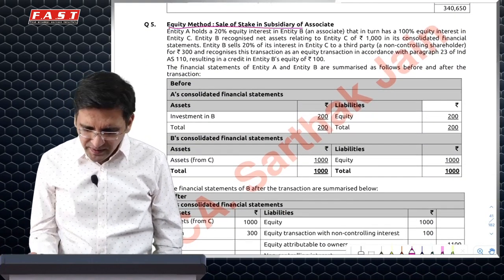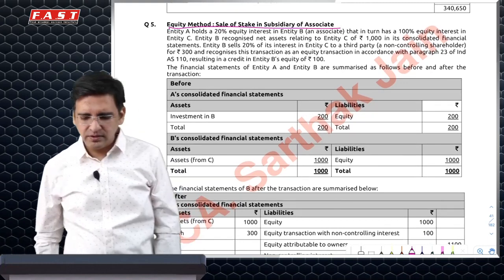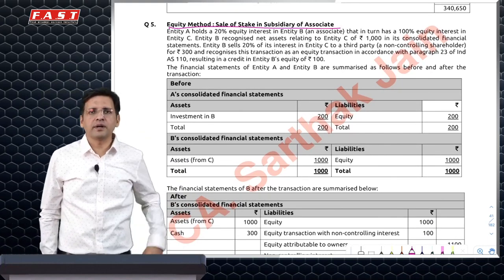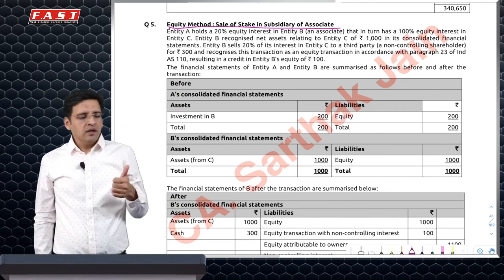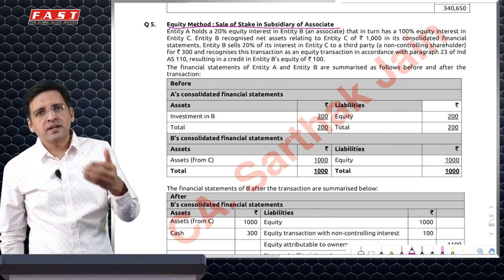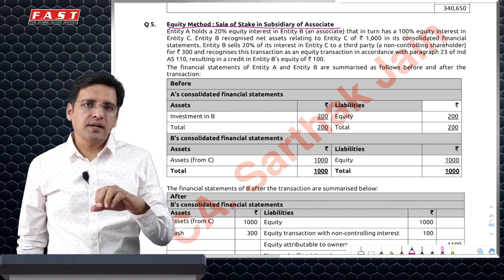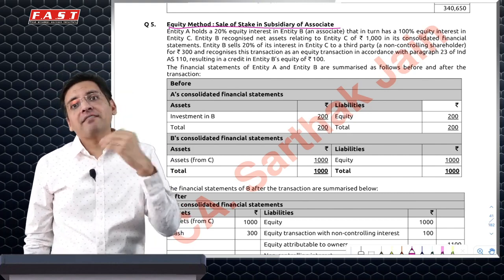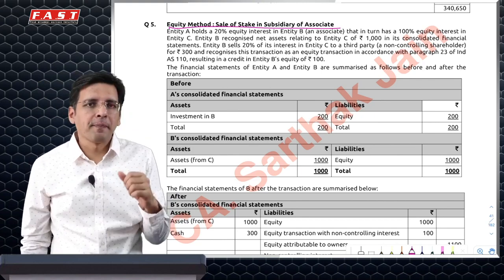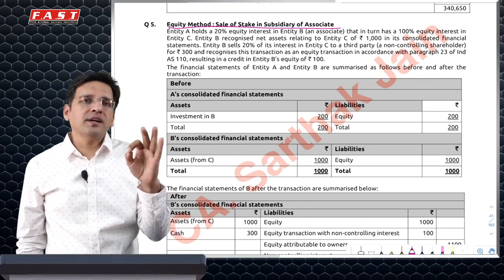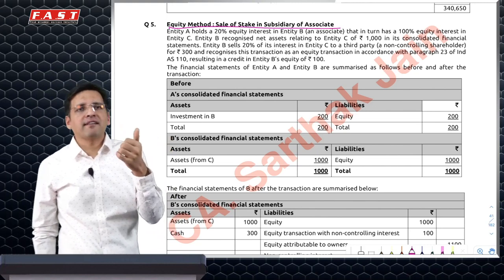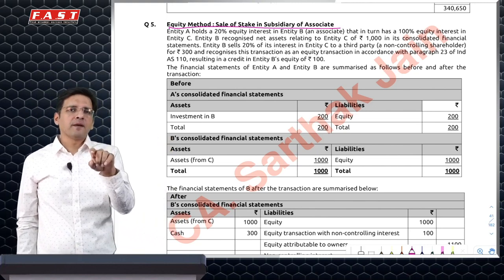A similar question like this has been asked in the exam, so I don't expect a similar question to be asked once again, but it could be a little tricky, so I've included it. Question says, I have a subsidiary, that subsidiary has an associate. No. The question says, I have an associate which has a subsidiary. So it's a question of chain holding. I mean, it's a question where I have an associate which has a subsidiary.